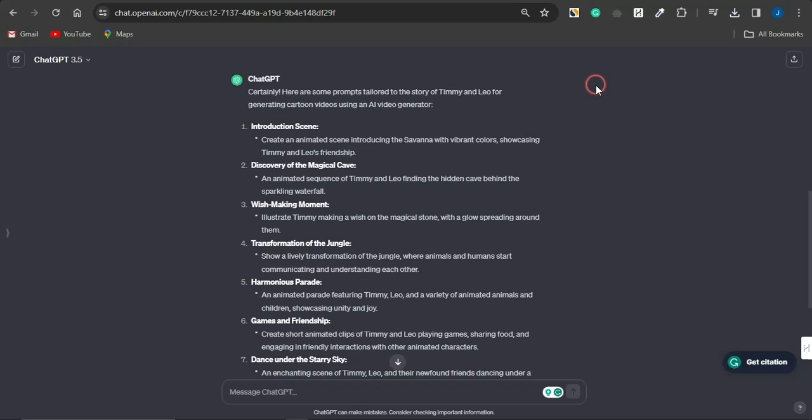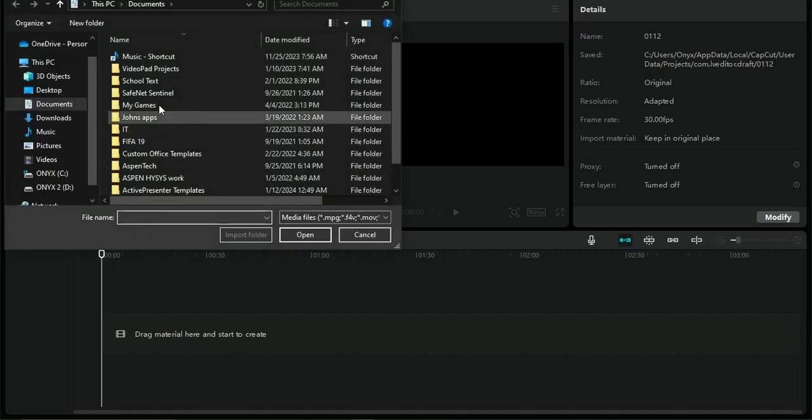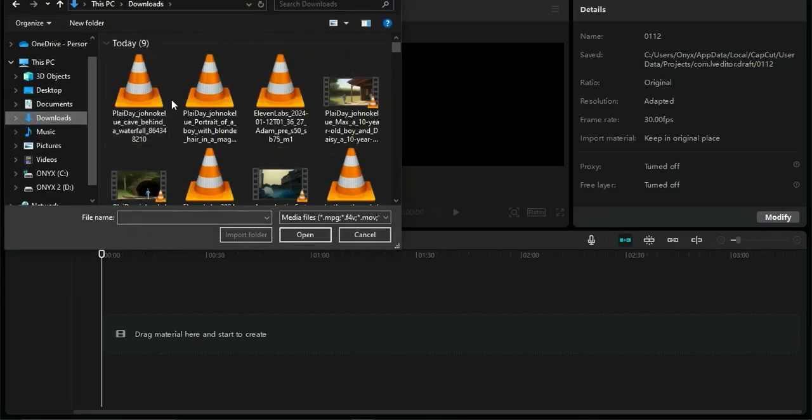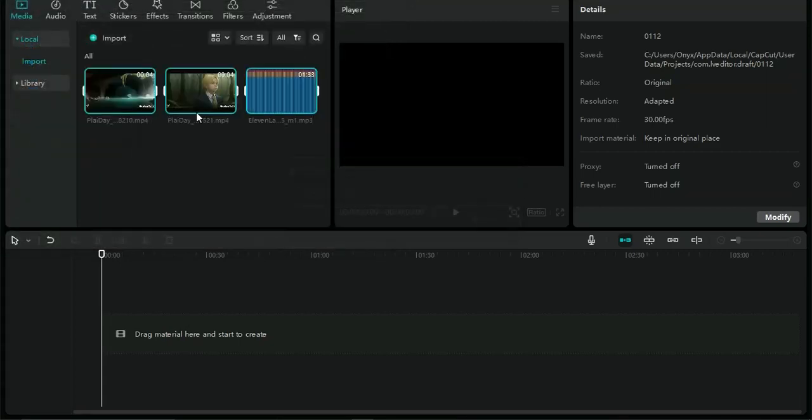The 4th step will involve us utilizing a video editor tool to edit our video by merging the audio and video content together and also adding a background music. You can use any video editing tool of your choice, but I'm going to be sticking with this one right here, which is called CapCut. If I come onto this platform, I click on import. I'm going to scroll through my device and select the videos which I just downloaded, and the voiceover also.